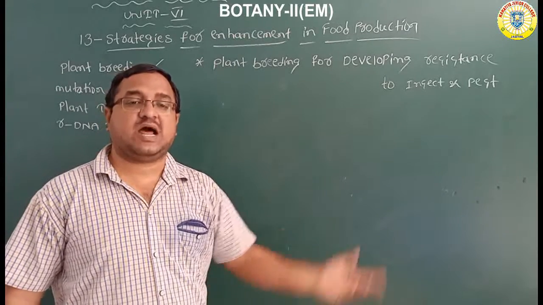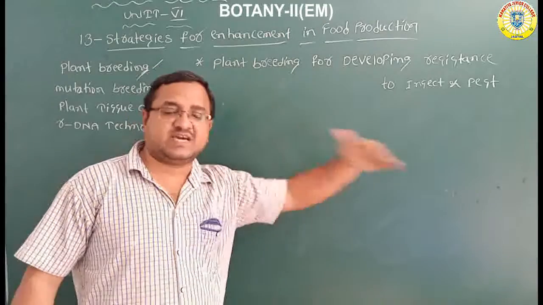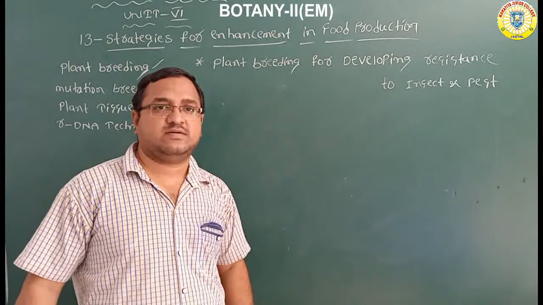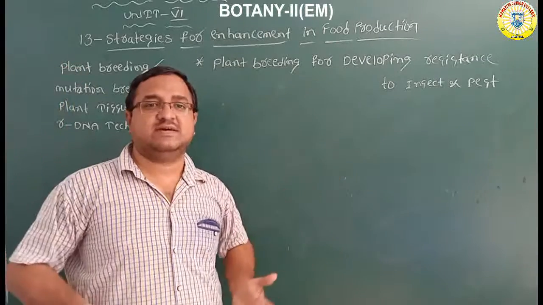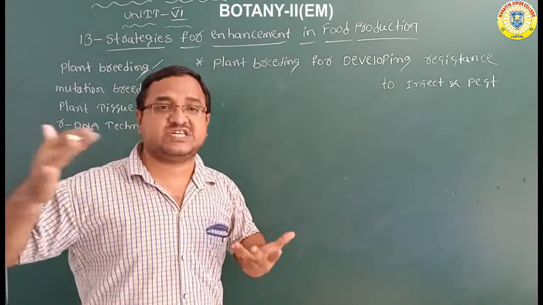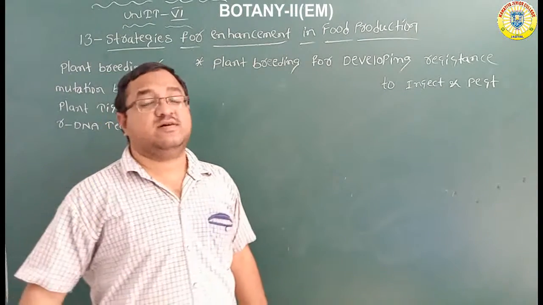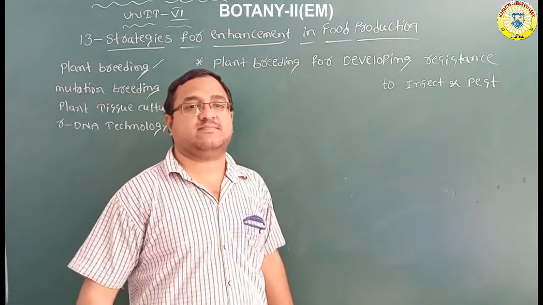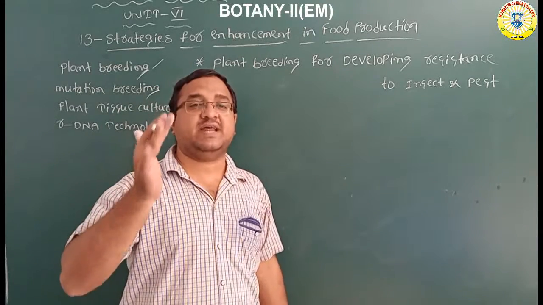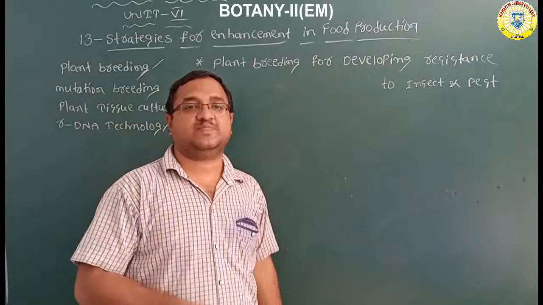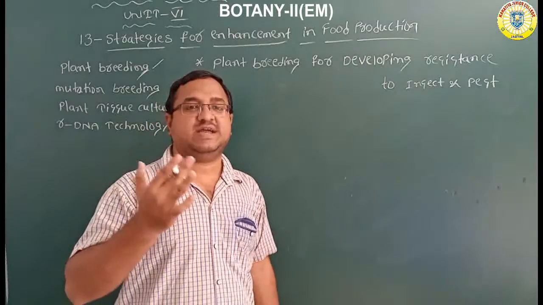Otherwise, crop production will decrease. So many insects, so many pests will attack the crops. So you have to cultivate the crops through the plant breeding technique. Then automatically they can develop the resistance power towards the insect and pest. Okay, so what are the crop varieties which are bred through hybridization and selection? They developed the resistance power towards the insect and pest.